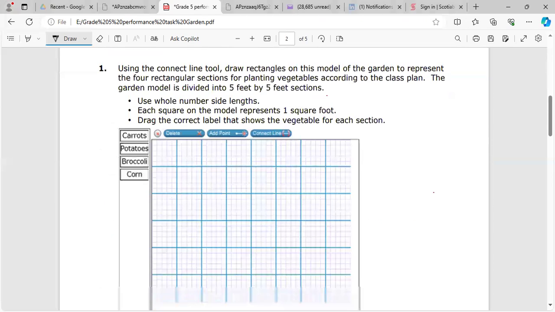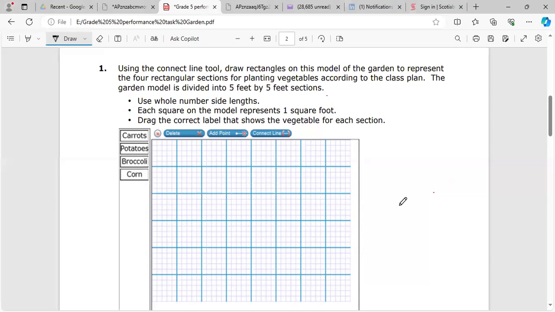All right, let's go. It says use the line tool, draw a rectangle on the model of the garden to represent the 4 rectangular sections for planting vegetables according to the class plan. Now we don't have that tool, so we're just going to do it manually. It says use all numbers, side length, and each square on the model represents 1 square foot. Drag the correct label and show the vegetable in each section.